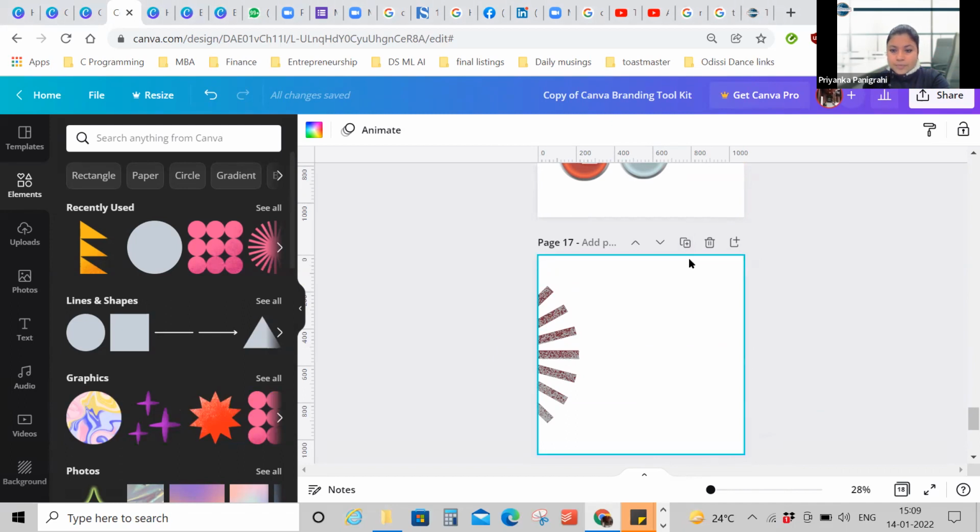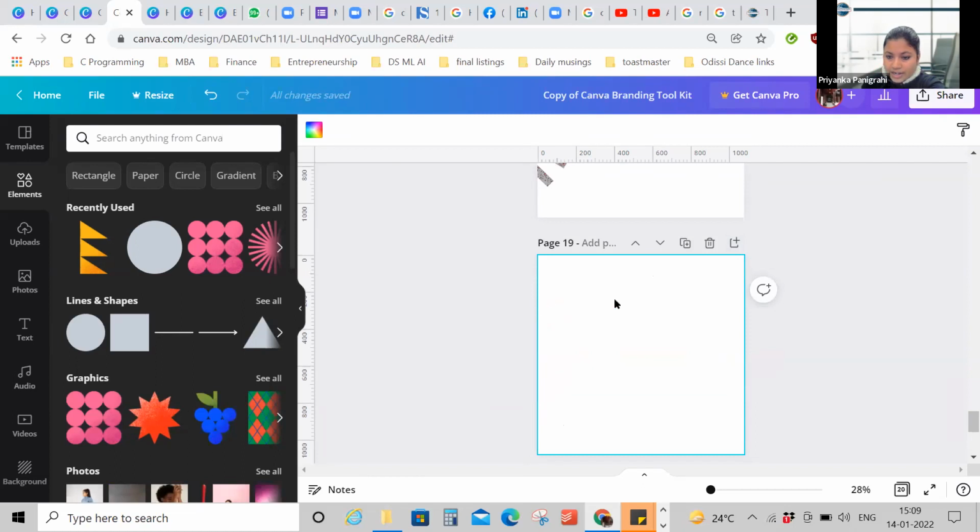So here, the three buttons that you have: this is to delete a page. This is to duplicate a page. For example, this page I have, this will duplicate the page. And this is to add a new page. It will add a completely white canvas with no design elements, completely new to begin with.